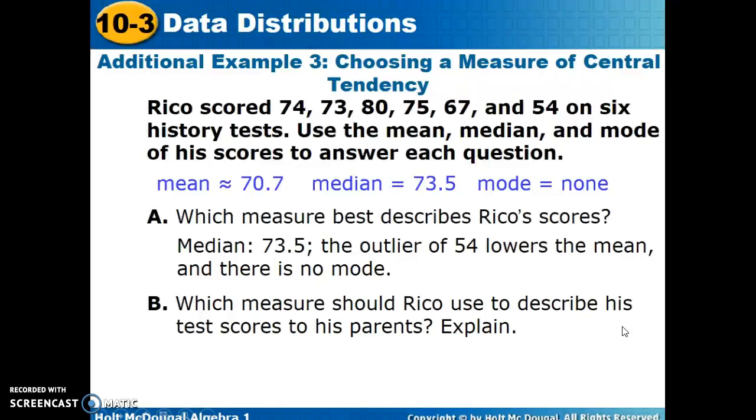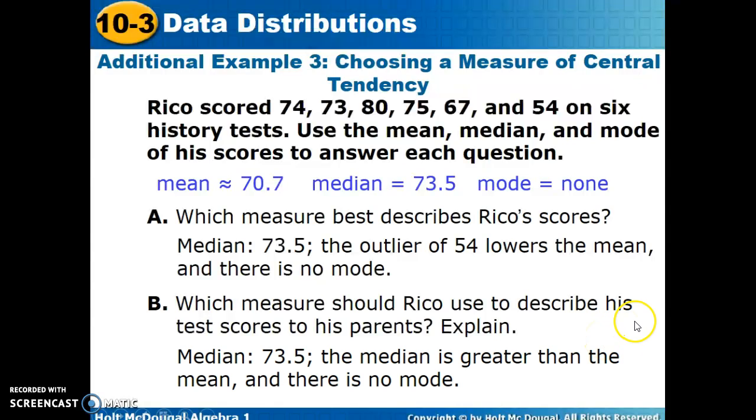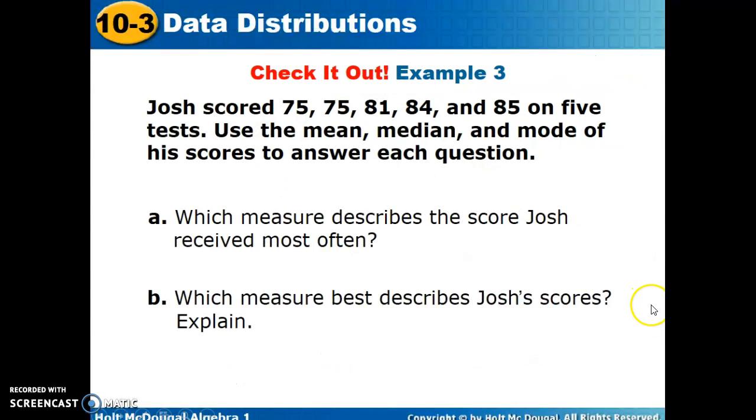Part B says, which measure should Rico use to describe his test scores to his parents? Well, that would be the one with the greatest value, I would assume. Median 73.5, it's greater than the mean, and there is no mode. So you guys try example 3, check it out, and then get right back here and we'll correct your answers.